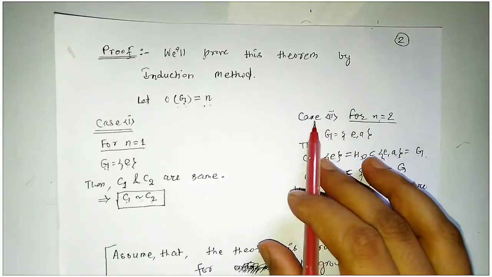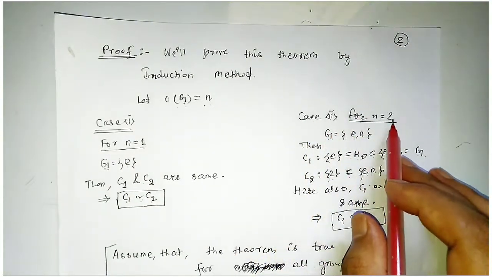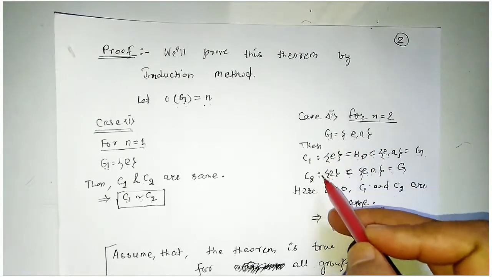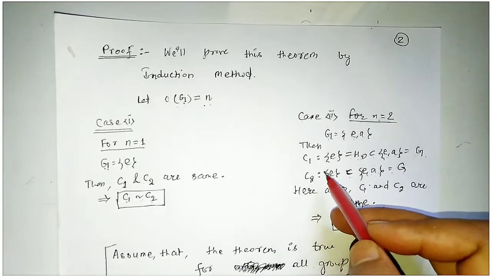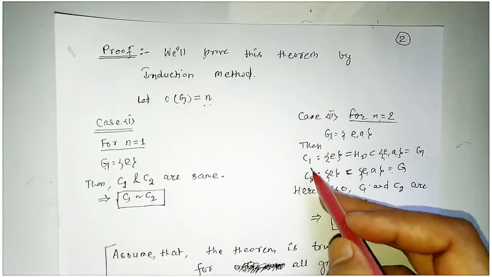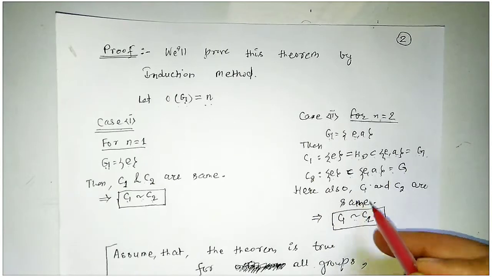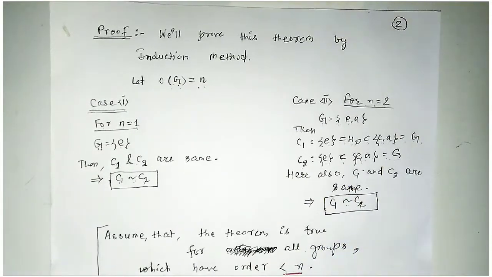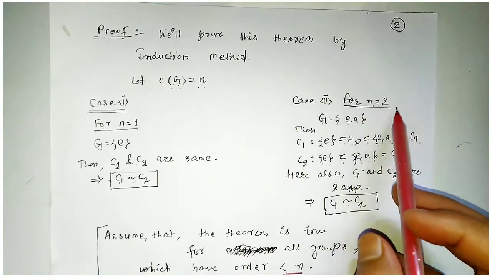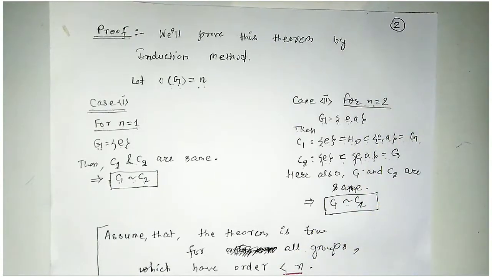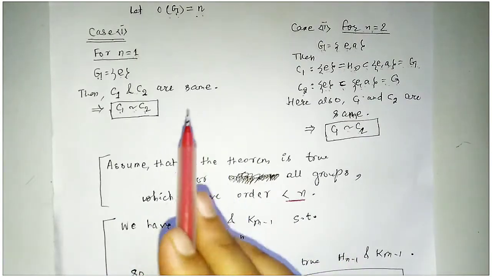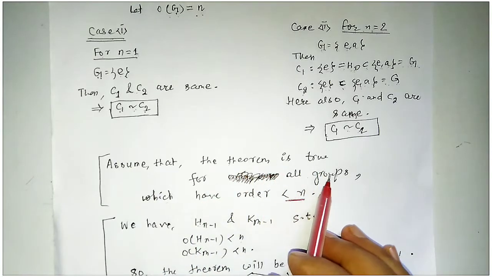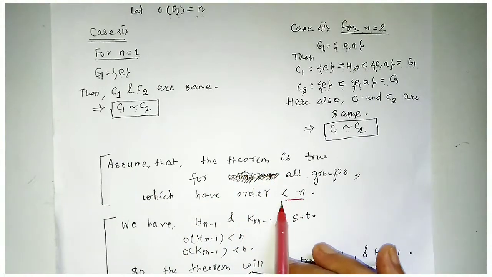And in the next step, case number 2, for n = 2. Here the group will be equal to like this, and then here also C1 and C2, that means two composition series of group G, will be again the same. So automatically again C1 will be equivalent to C2. So the theorem is true for n = 2 also. Now in the next step, by the induction method, we assume that the theorem is true for all groups which have order less than n.